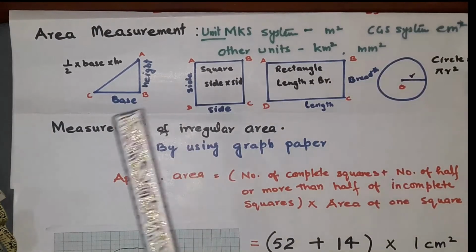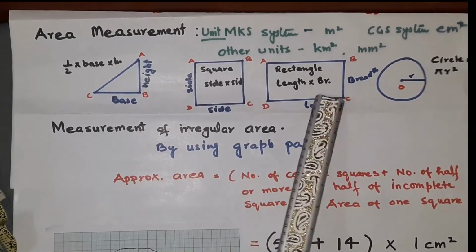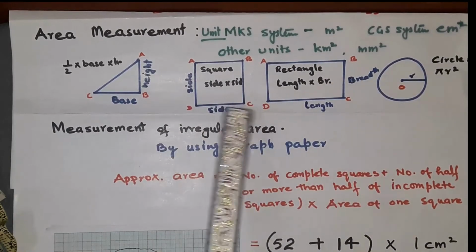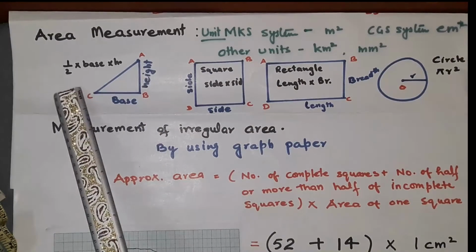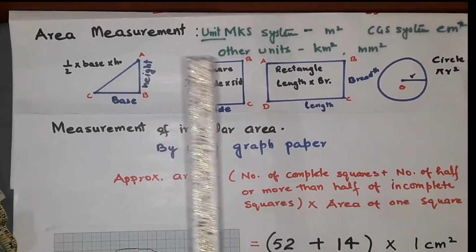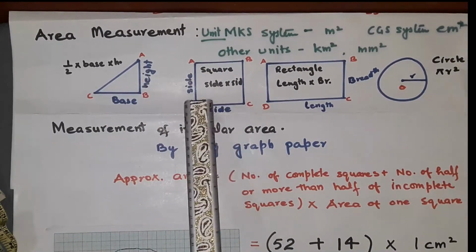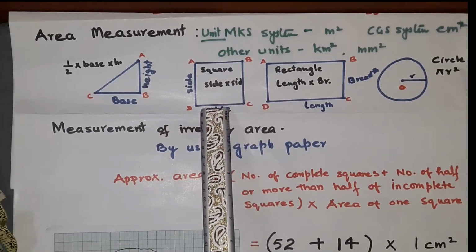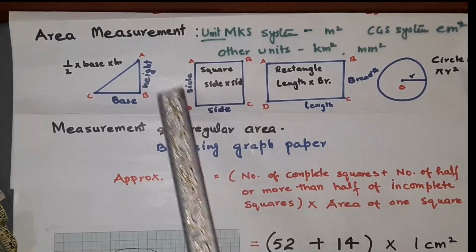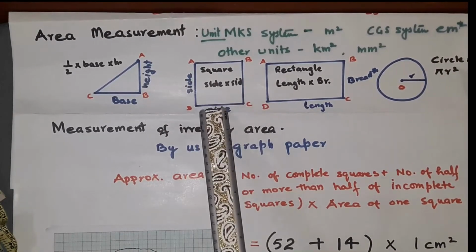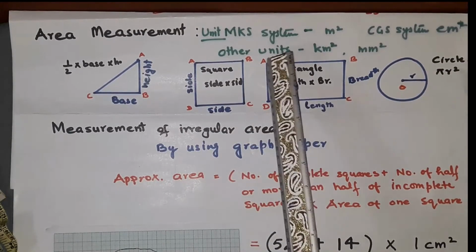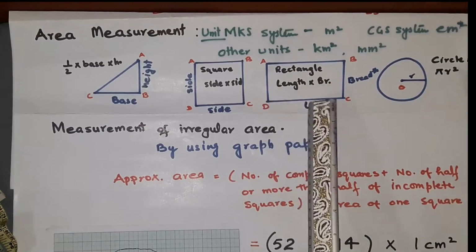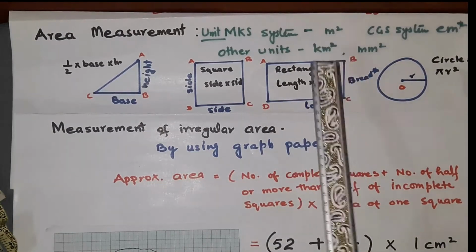When we talk about regular shapes, the definite shapes, just like this is a triangle, it has a fixed formula: half into base into height. Similarly, a square has side into side, as all sides are equal. For a rectangle, length into breadth, so the unit will be meter square.